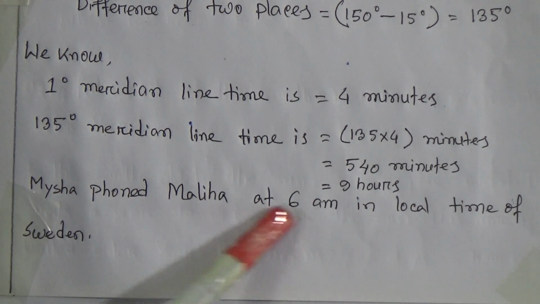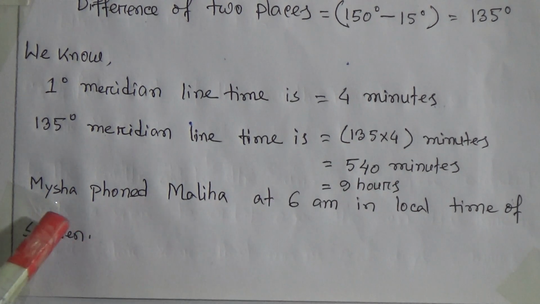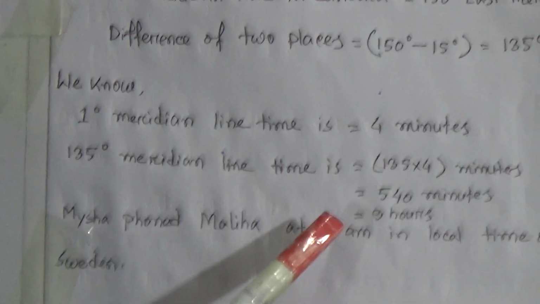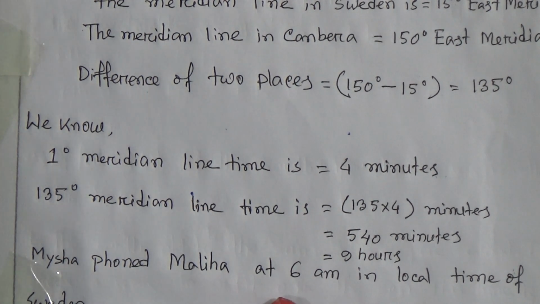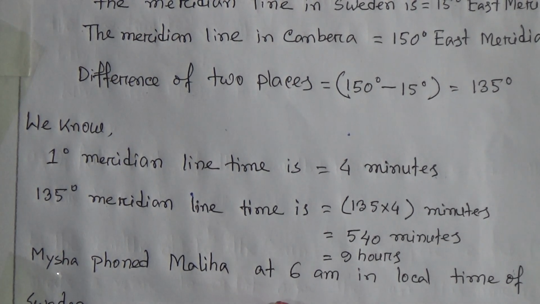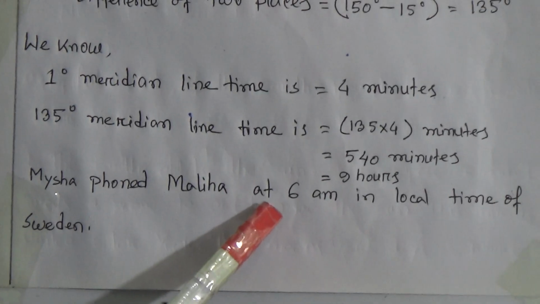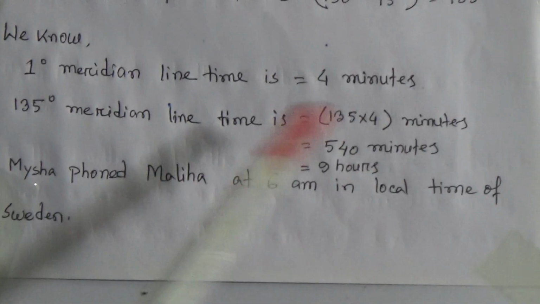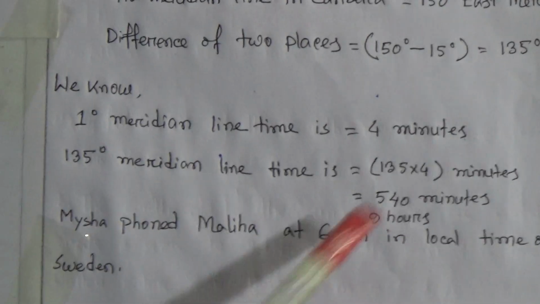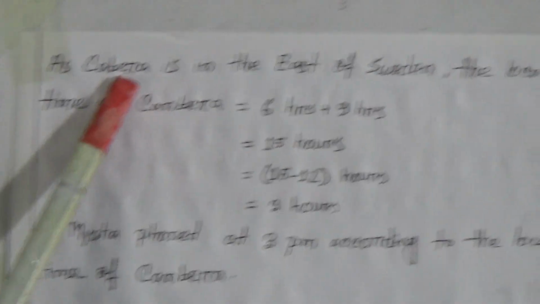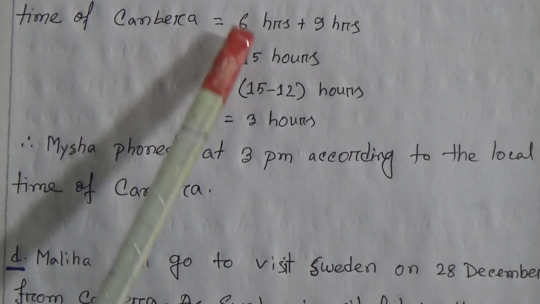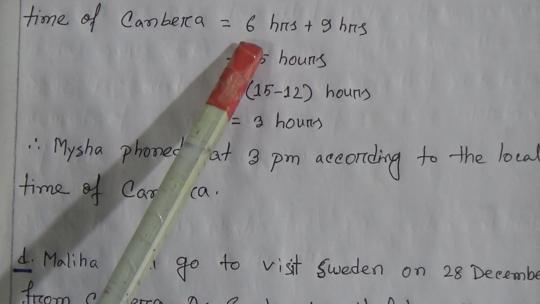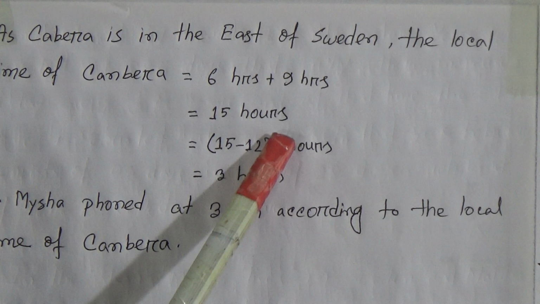Maisha phoned Maliha at 6 a.m. in local time of Sweden. So as Maisha phoned at 6 a.m., the local time of Canberra will be a plus time, that means more than the local time of Sweden, as it is far east from Sweden. So we will add. As Canberra is in the east of Sweden, the local time of Canberra will be more, that means we have to add 9 hours with 6 hours. 6 hours plus 9 hours equals 15 hours.